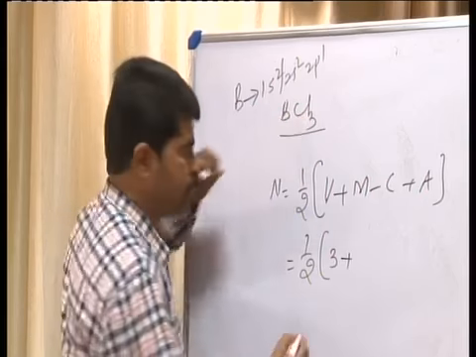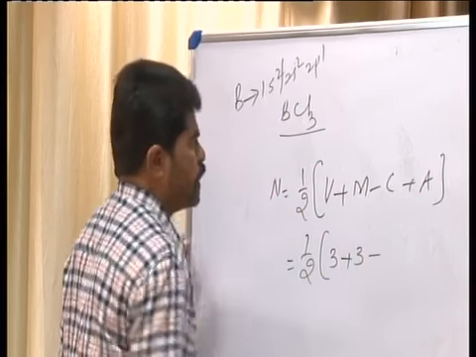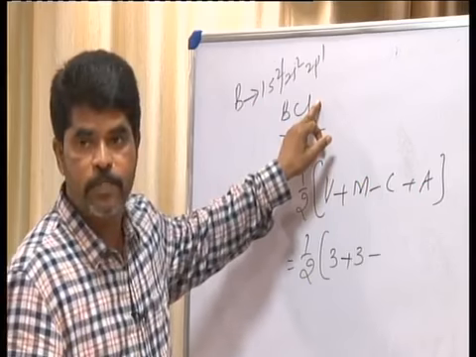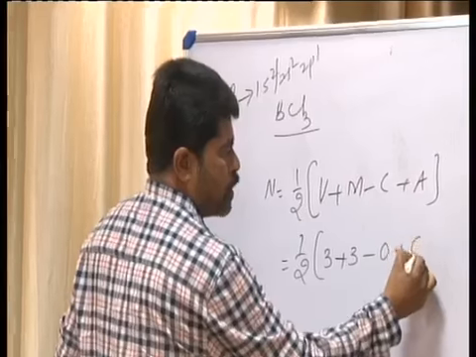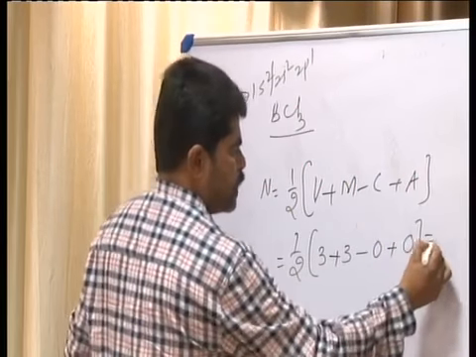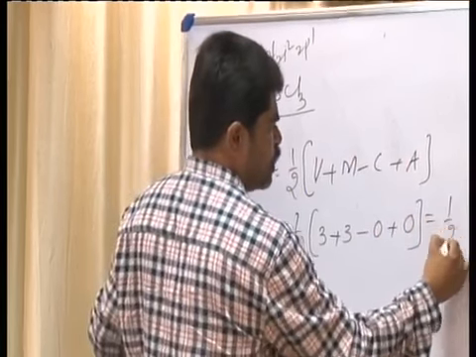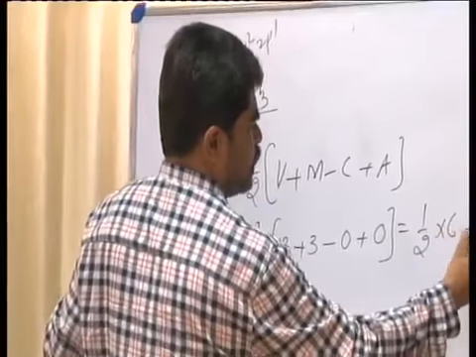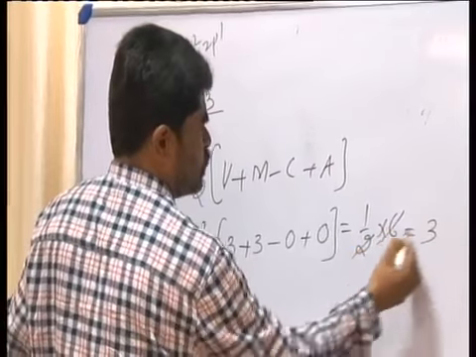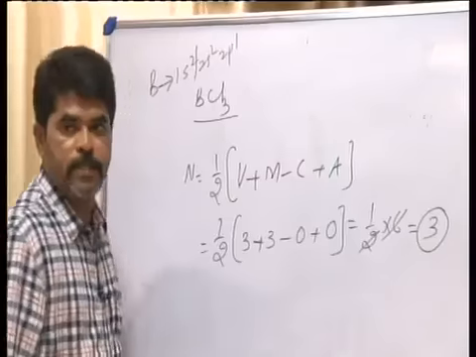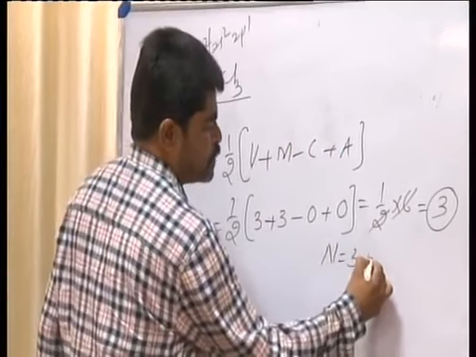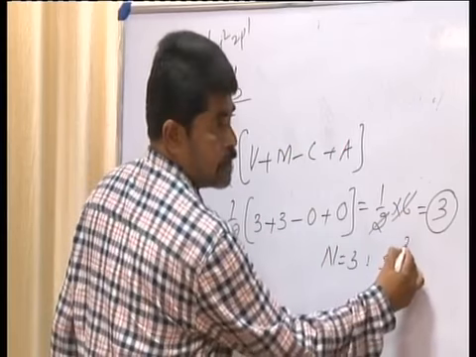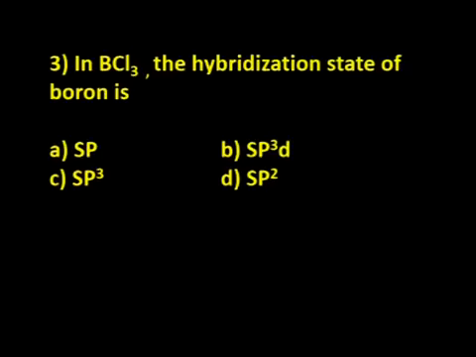chlorine atoms are present, so it is 3, minus... it does not contain any positive or negative charge, number of cations is 0, number of anions is 0, totally it is 6. So half into 6, that is 3. So 3 hybrid atoms are present. If 3 hybrid atoms are present, N is equal to 3. So hybridization is sp2, 1 s orbital with 2 p orbitals.